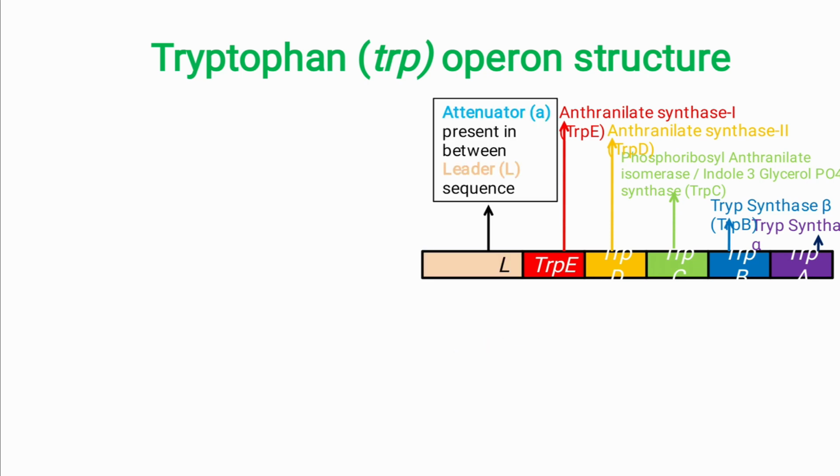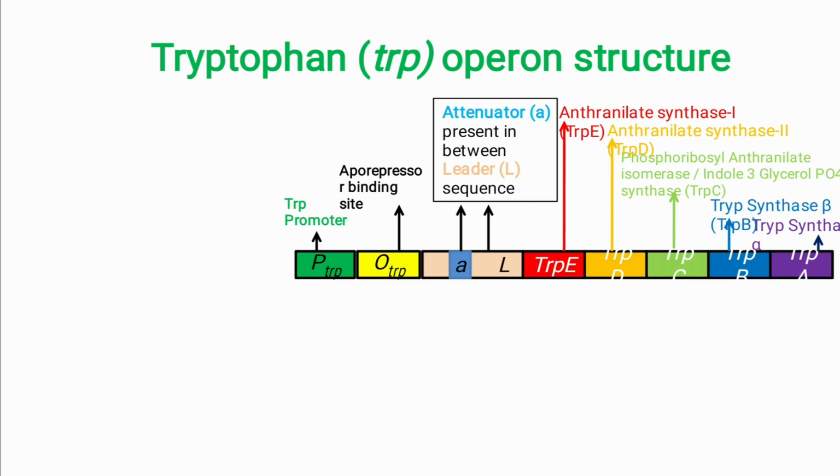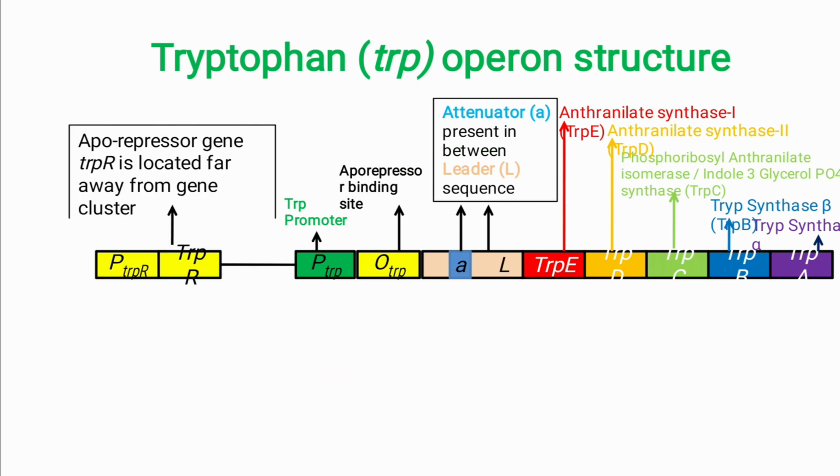Upstream of this there is a sequence called the leader sequence. This will undergo transcription, but no translation will take place here. Within the leader sequence, there is a special place called the attenuator sequence. In the attenuator sequence, some kind of tandem complementary base pairing sequence is present, which will be used as a second mechanism to control tryptophan synthesis. We will discuss this after some time. Upstream of this, the operator sequence will be there, and the promoter sequence will be there, and somewhere else the tryptophan repressor gene produces the tryptophan repressor protein.